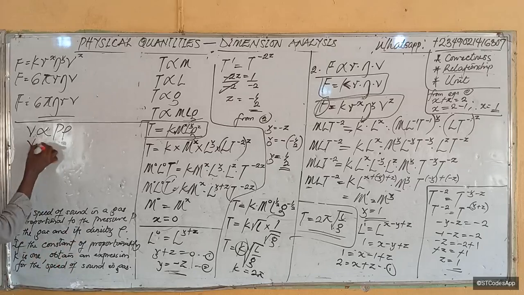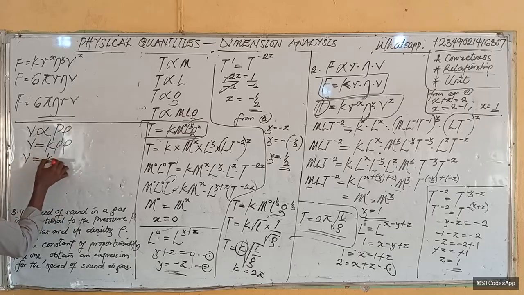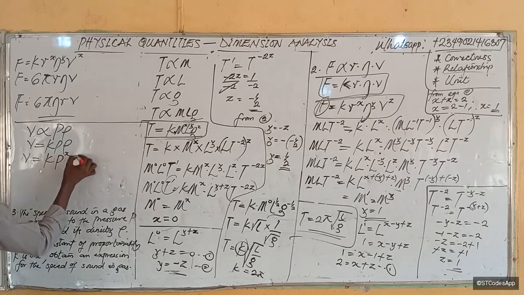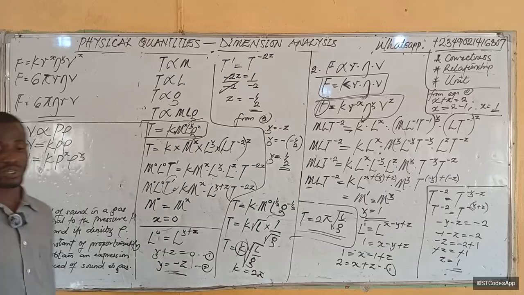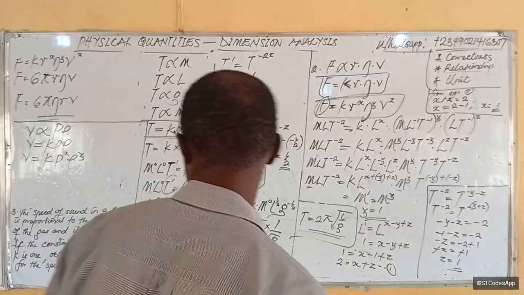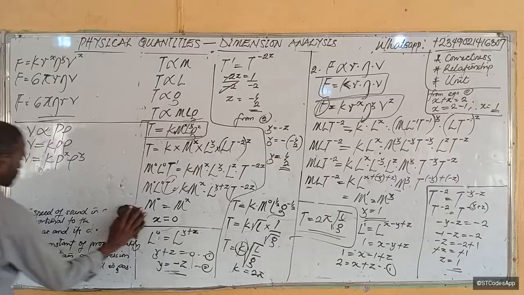So very easily we know that V will be equal to K P rho. So let's put our powers. It becomes K P to the X, rho to the Y. Alright? So let's now go on to solve. It said to obtain an expression for speed. So we can easily just clean this place now.